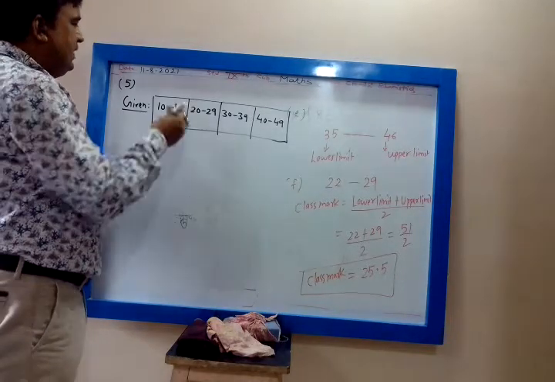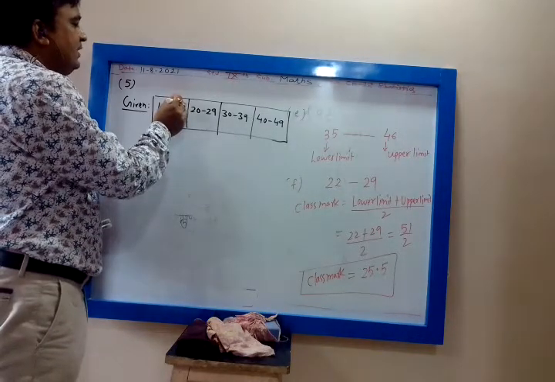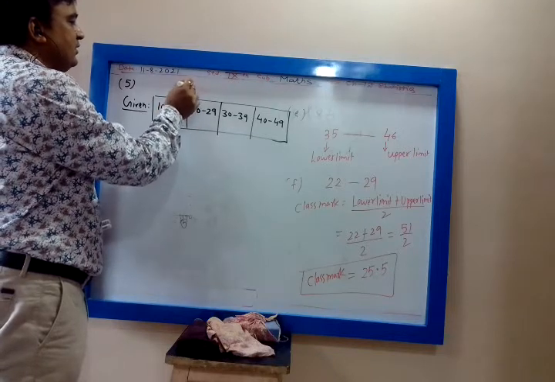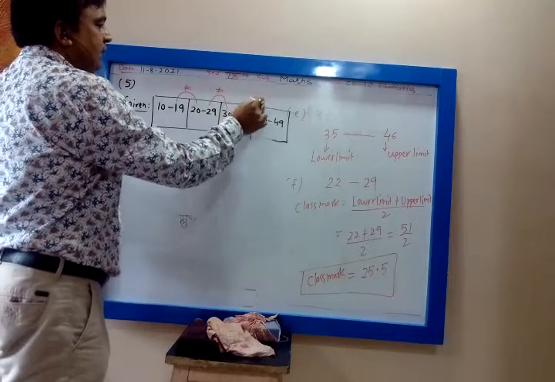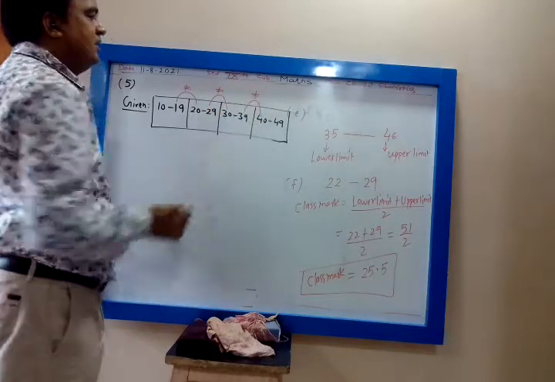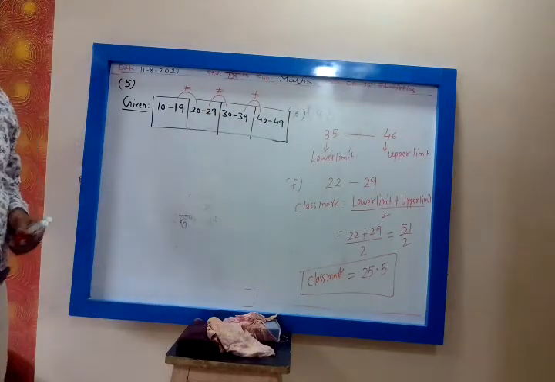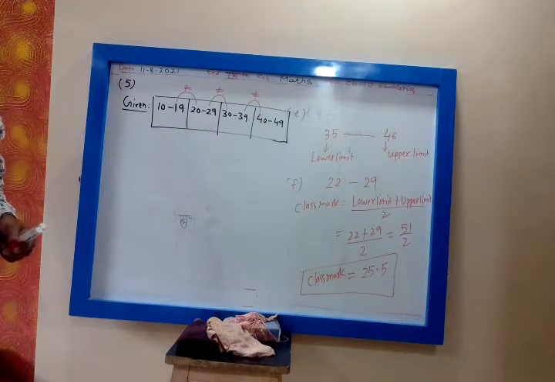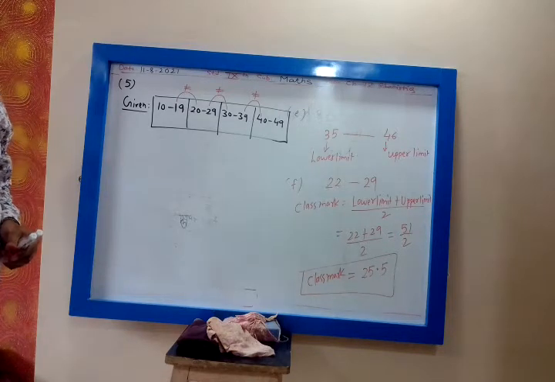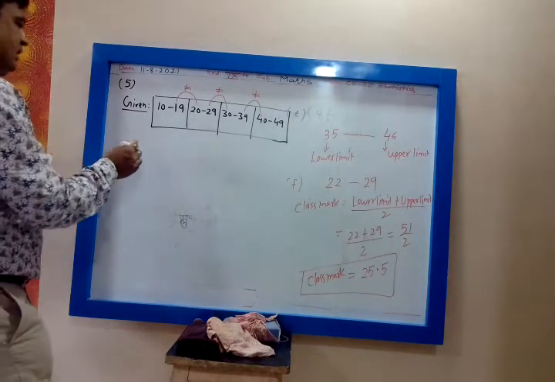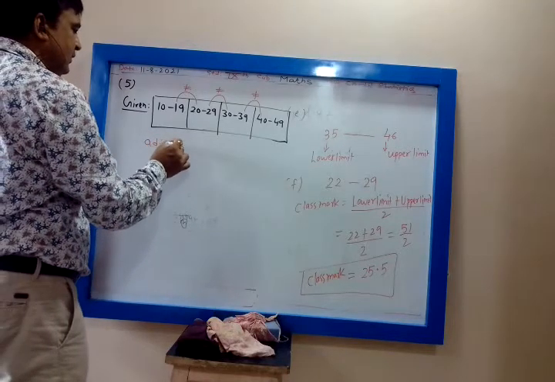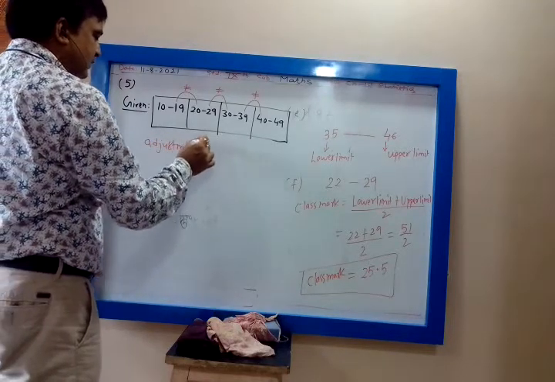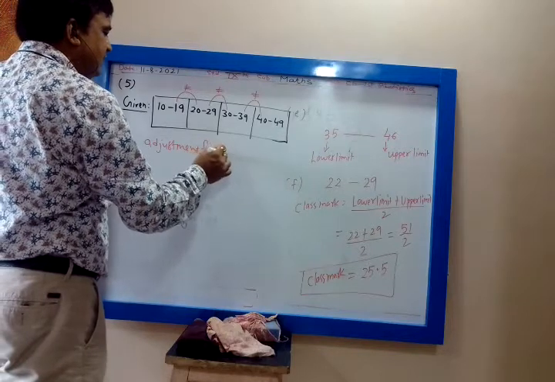So see, the upper limit is 19 and the next lower limit is 20. They are not equal. 29 and 30 are not equal. 39 and 40 are not equal. Correct. So whenever the class intervals are not continuous, we can make them continuous by finding the adjustment factor. How do we find it?